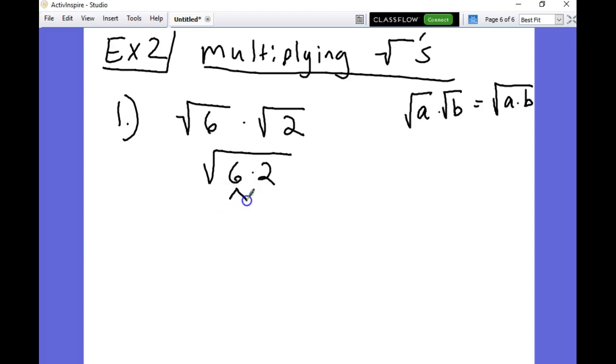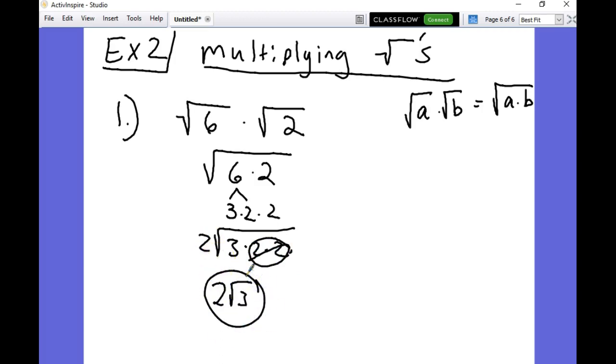Now, let's break apart the 6. What does that make? 3 and 2. All right, so that means this comes out to be 3 times 2 times 2, and I can take out a 2. And so your final answer there would be this. Okay? I'm going to throw one at you guys to try. Student practice. Ready? Square root of 8 times the square root of 2. Go.